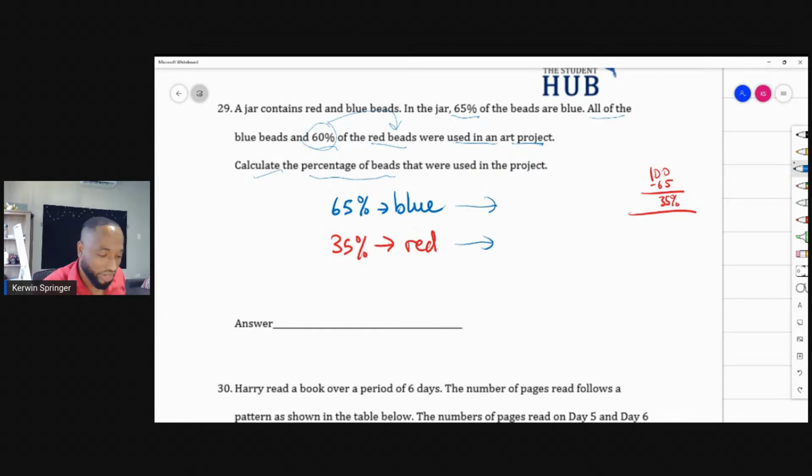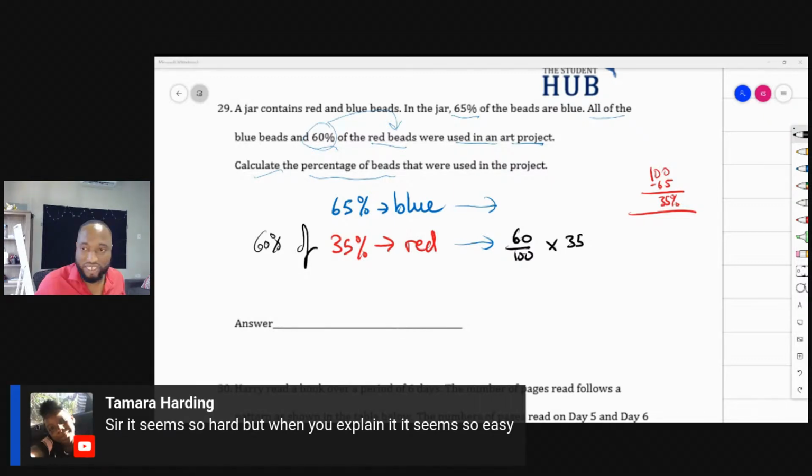Now, I don't want to write, okay, I could write this. I could write 60% of the red, right? But when I'm working out this, I may enter some difficulties. I may end up multiplying these two and I'll end up with a big number. I really want 0.6 multiplied by 35, or better yet, let's write it as 60 over 100 multiplied by 35%. That making sense to y'all? Tamara, you see it's starting to feel easy now.